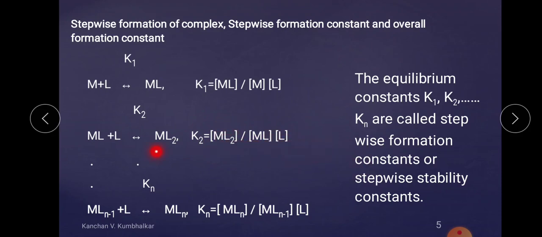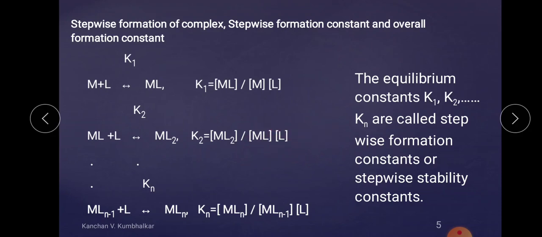So the product is ML2, hence K2 is equal to the concentration of ML2 divided by the concentration of the reactants, that is the concentration of ML into the concentration of L. Remember this: the equilibrium constant at any step is equal to the concentration of the product of that step divided by the product of the concentrations of the reactants.